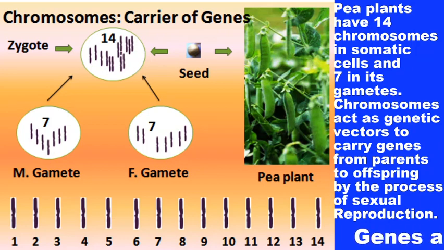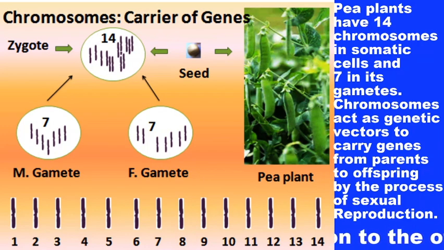There are 14 chromosomes present in the somatic cell of a pea plant, meaning the diploid number of chromosomes is 14. The male gamete and female gamete contain 7 chromosomes each, and these two sets fuse together to produce a zygote.